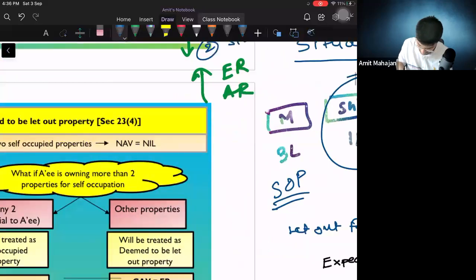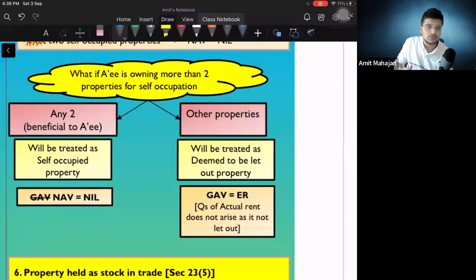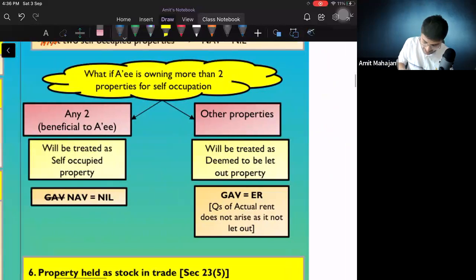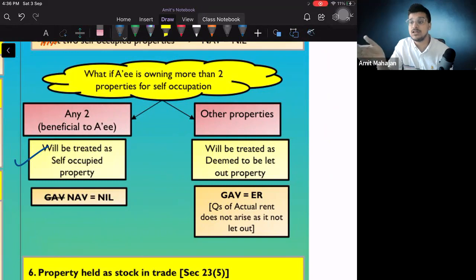Easy, ekdam? Okay. See, where the assessee owns more than 2 properties for self-occupation, any 2 house properties which are beneficial to the assessee, now we understood how to compute which one is beneficial, right? Then any 2 properties will be considered as self-occupied property. And if it is self-occupied property, you know that my NAV, net annual value, is equal to 0. Correct? Pakka ekdam clear. Great.